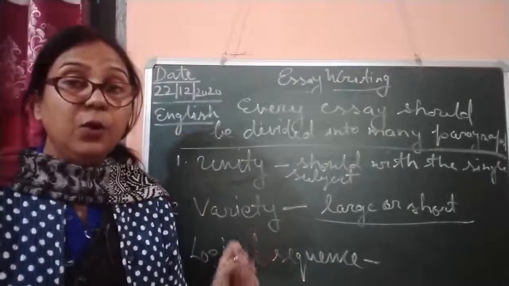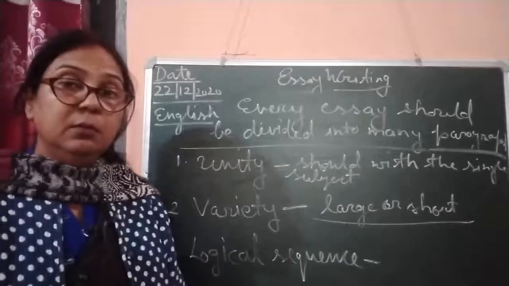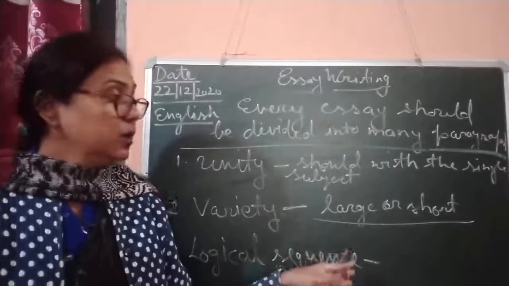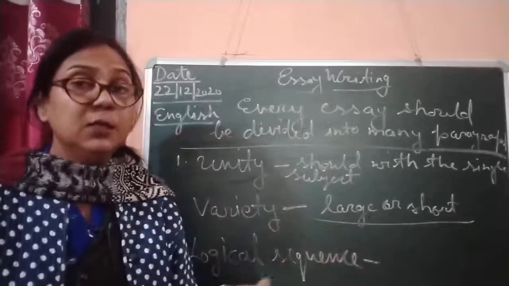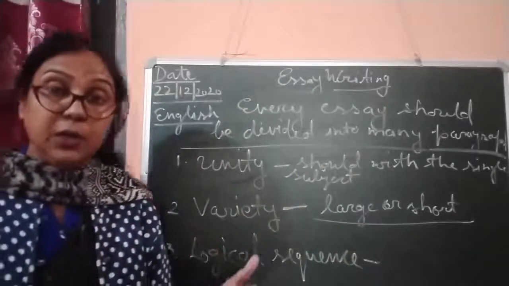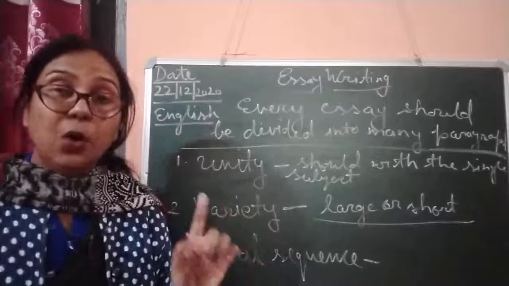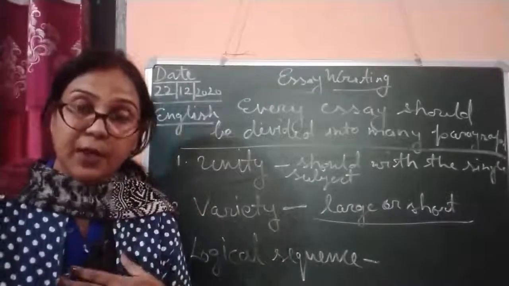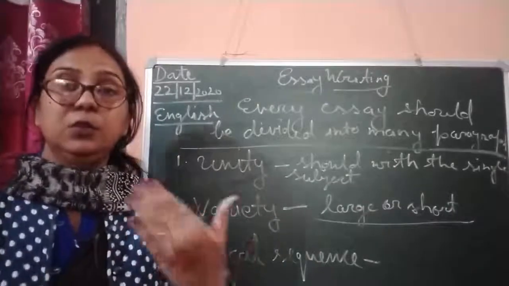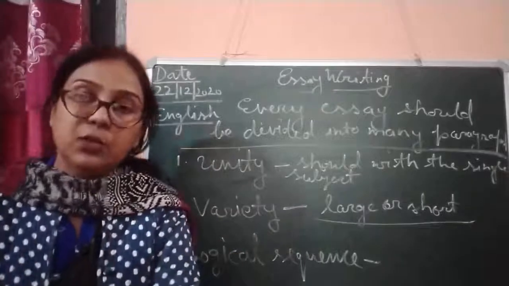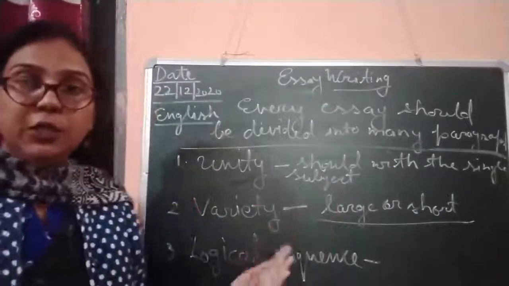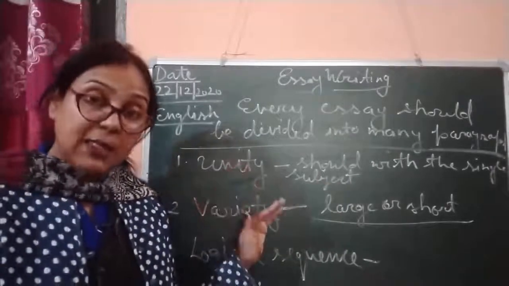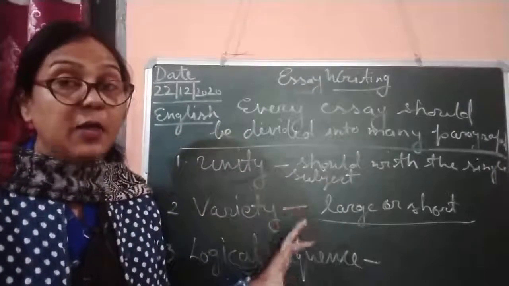Otherwise, if you write that it is necessary for the world and only after that an introduction, it is not logically correct. So always start with yourself, and then your family, then your social life, then you move to the worldwide level. So that is the logical sequence. That is how you can write your paragraph.